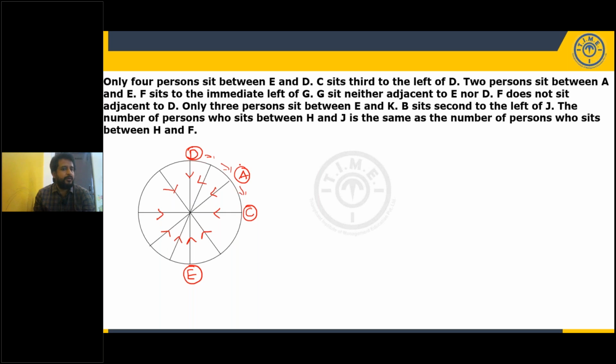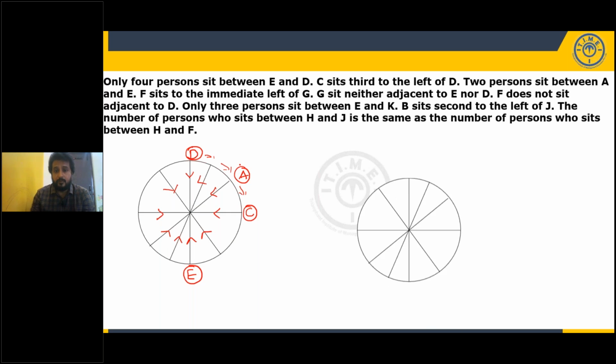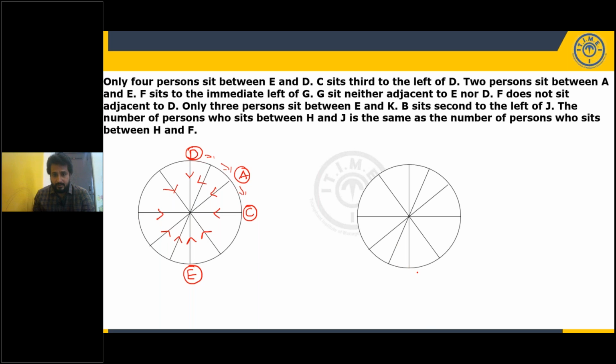So this is one possibility. Now it is having one more possibility also. Let's check it. E is already in the arrangement. D is already in the arrangement. C is also already in the arrangement. Now, 1, 2 gaps, A will be here because there are two persons between E and A. Here in the earlier case it was the right side; here we have taken the left side.